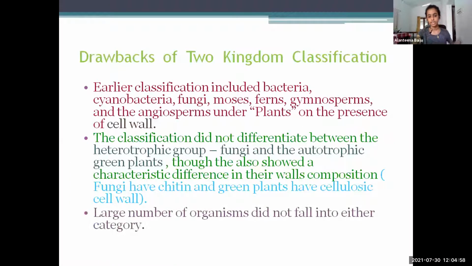Then the earlier classification included bacteria, cyanobacteria, fungi, mosses, ferns, gymnosperms, and angiosperms under plants only on the presence of cell wall. And this again had a drawback. The cell wall of different organisms had different composition. For example, fungi had chitin in their cell wall, and the plant cell wall was made up of cellulose.